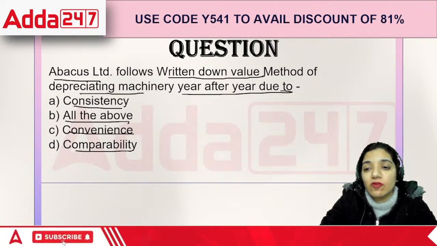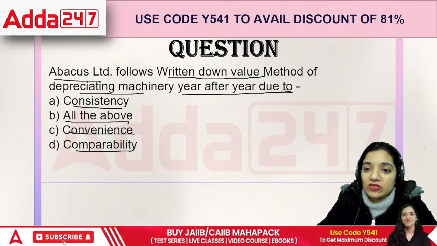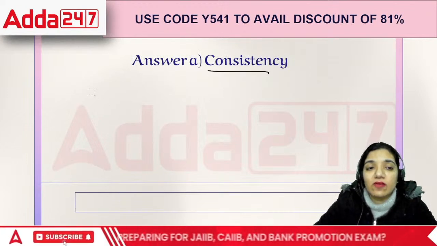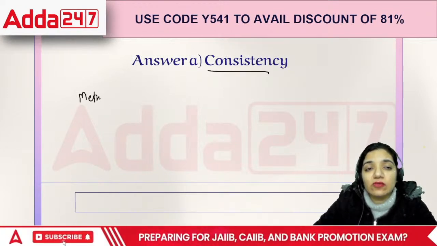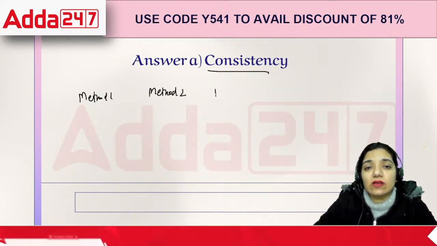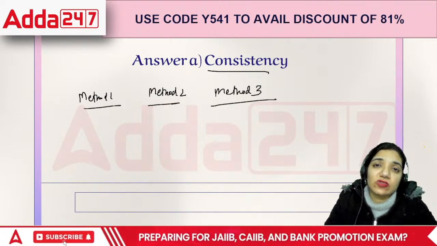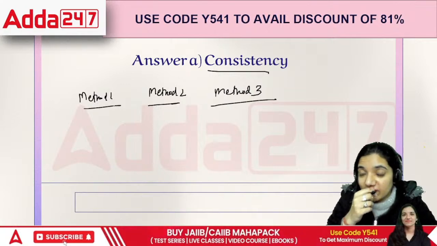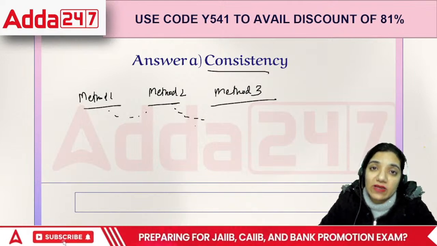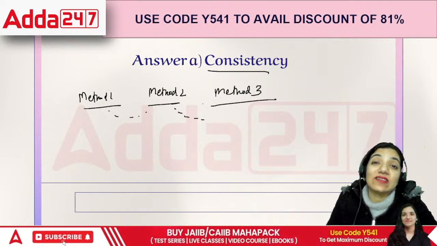Written down value method. An organization is following a specific method. That means they are sticking to that particular method. For what reason? Because of consistency, convenience, or comparability. The reason is consistency. Why? Because if in year 1 they are using method 1, in year 2 method 2, in year 3 method 3, is this really consistency? This is not consistency. Even if you switch from method 1 to method 2 and you continue with method 2, that is what we call consistency. If you keep on switching, that is not consistency, and that makes it incomparable too.